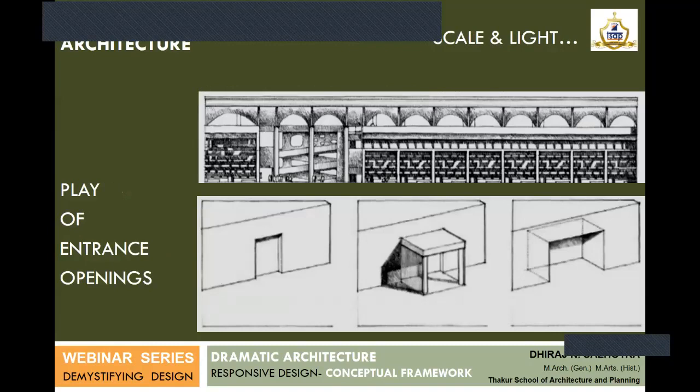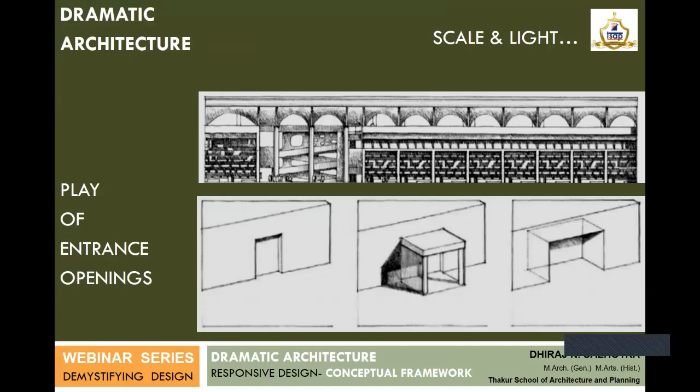Yeah, next thing many students do in design, and sometimes they miss out in design, is the treatment of openings or the main entrance to the building. Now, that's the final destination when you want to reach the built form. And many times this is the most memorable one. And there are three ways to do it: either you keep it flat, you project out, or you recess.